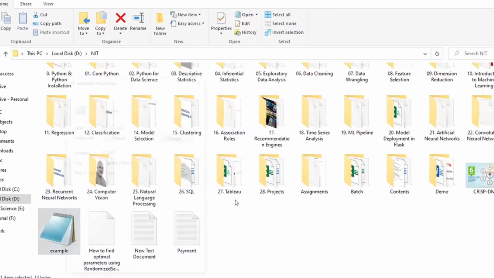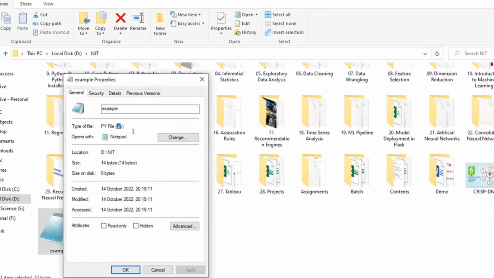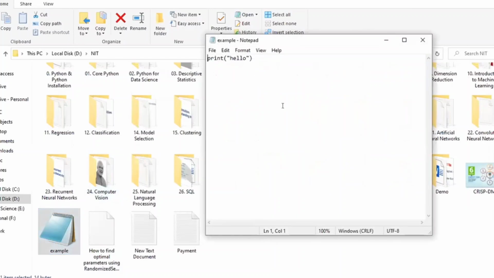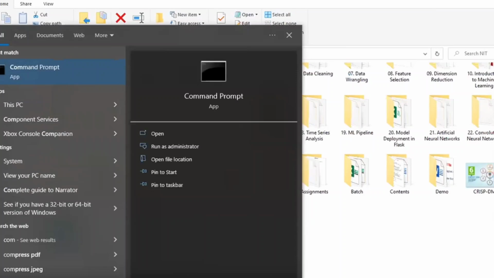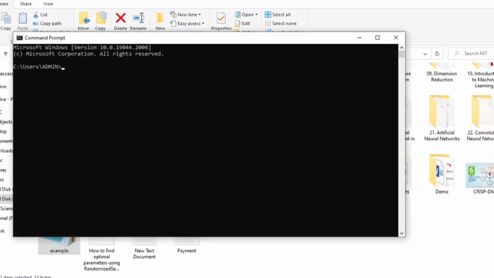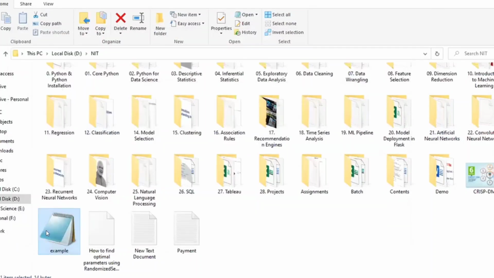If you click on properties, see, this is a py file. Now if you open it, print hello is inside. Okay. The py file was created, and I'm keeping it in the NIT folder in the D drive. I'm going to click on the command prompt, just a normal command prompt. Now, first what I have to do is give the location wherever the file is located, that file I have to select.